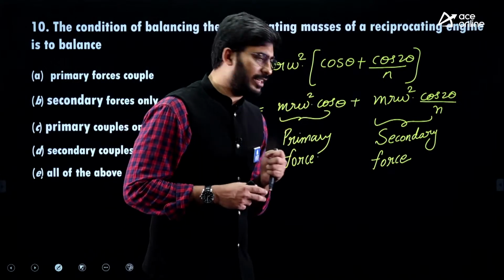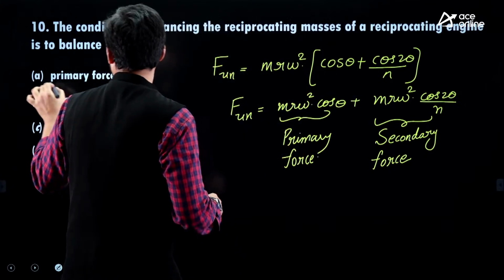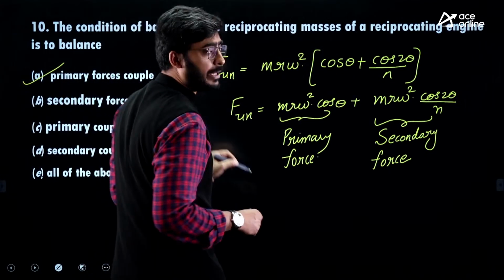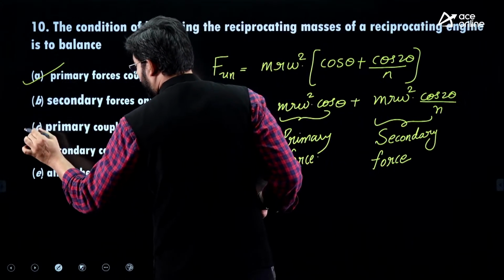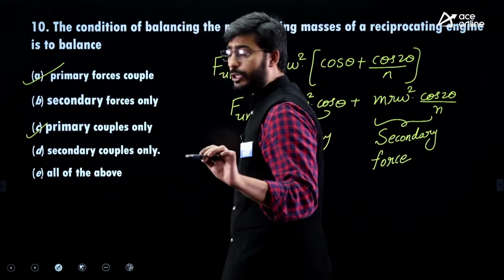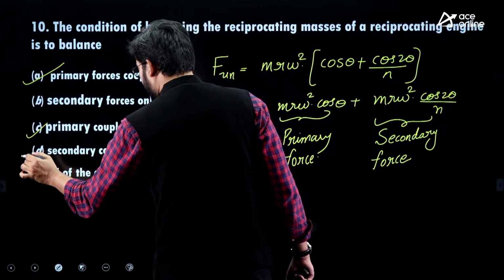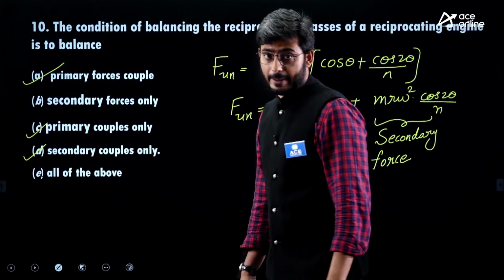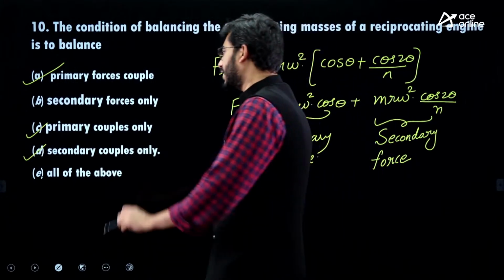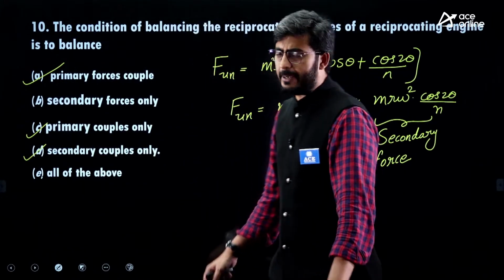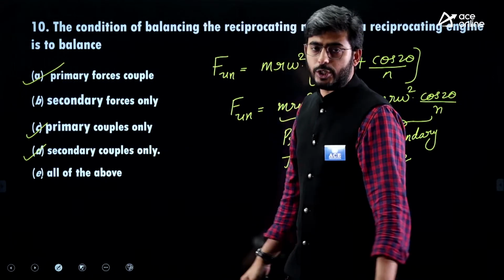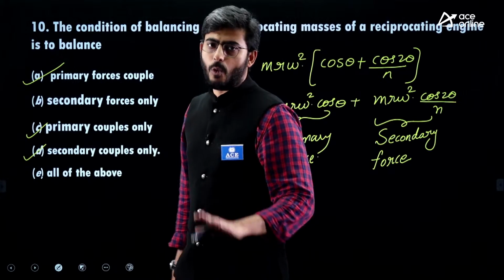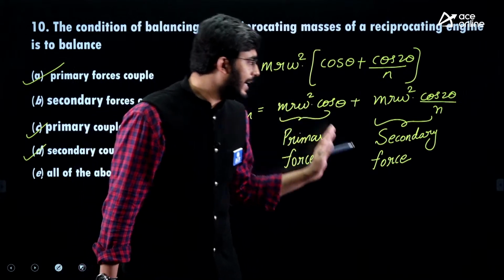When you keep them like that, we are able to eliminate the effect of unbalanced primary forces, the effect of primary couples, and also the effect of secondary unbalanced couples. But unfortunately, only in that case, the secondary unbalanced forces are non-zero. Those cannot be eliminated.